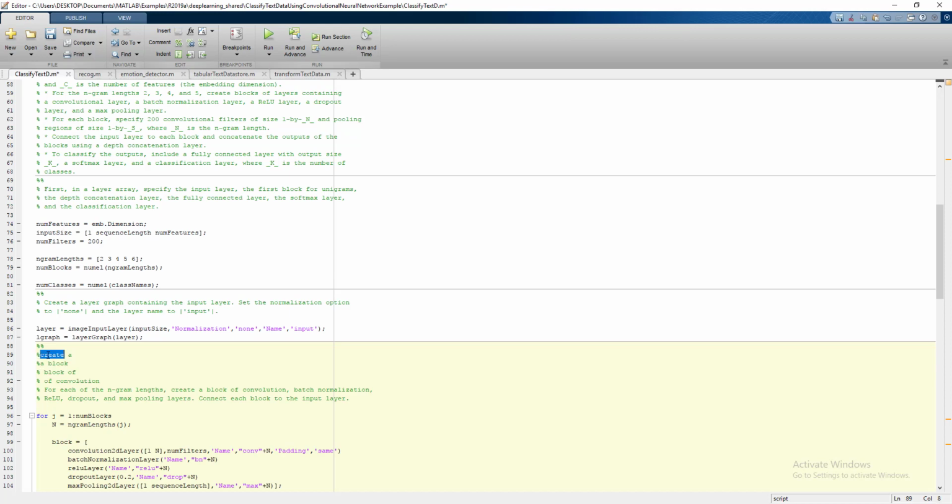Whenever "create" occurs, it suggests the next word "a." Whenever "a" occurs, it suggests "block." Whenever "block" occurs, it suggests "of." Whenever "of" occurs, it suggests "convolutional." So whenever a word is followed by only one word, we say such a model is a bigram, 2-gram model.